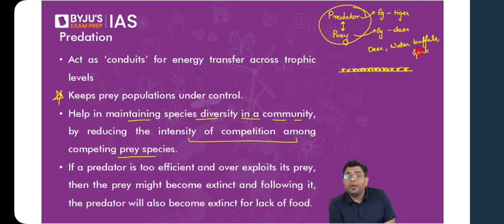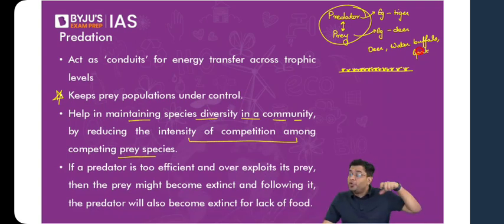Now, the tigers, it is not as if they will only hunt the deer. They will be hunting some water buffaloes as well, some goats as well, some cows as well. So eventually, when the predator is present in a region, that predator ensures that the species diversity is maintained and one of the species doesn't predominate. Okay, their population doesn't end up predominating. So that is where you do need this relationship to be efficient.